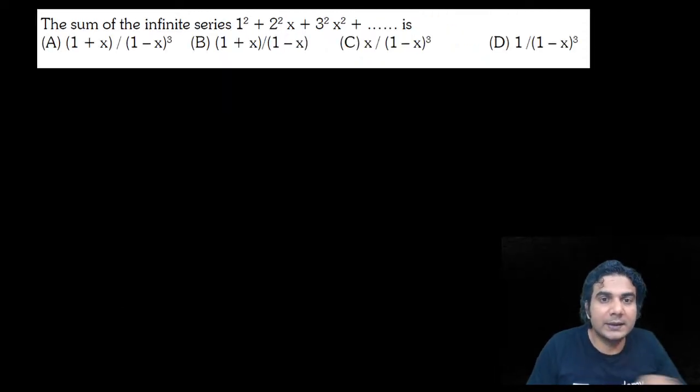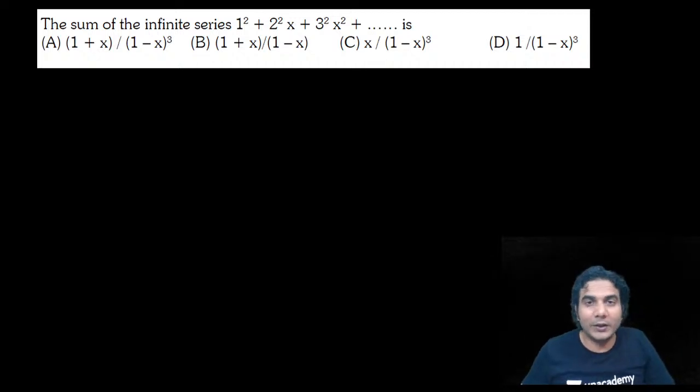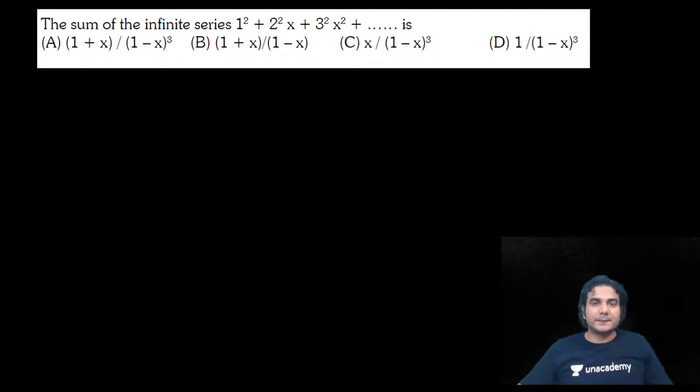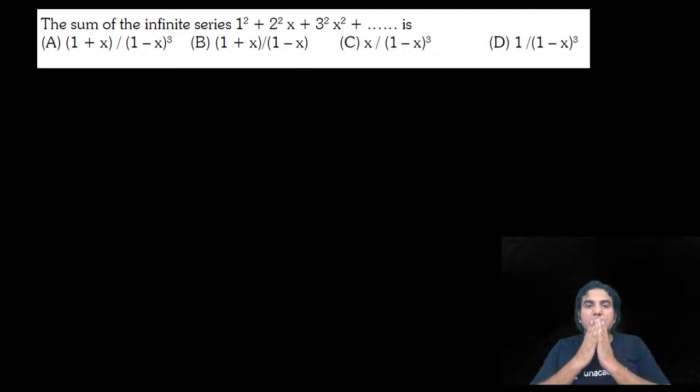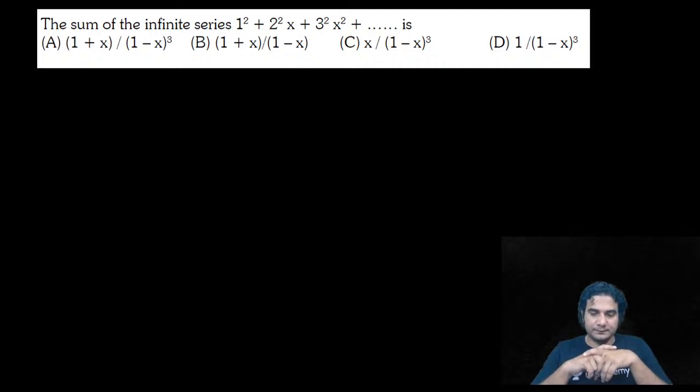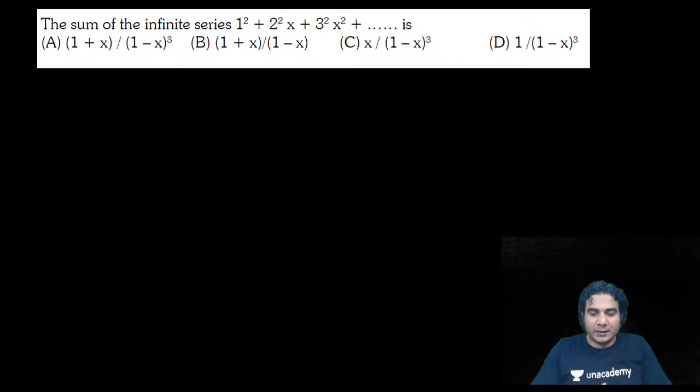Now do this again. The same AP into GP. How you do it? But it's an infinite series, so at least you don't need to write nth term.